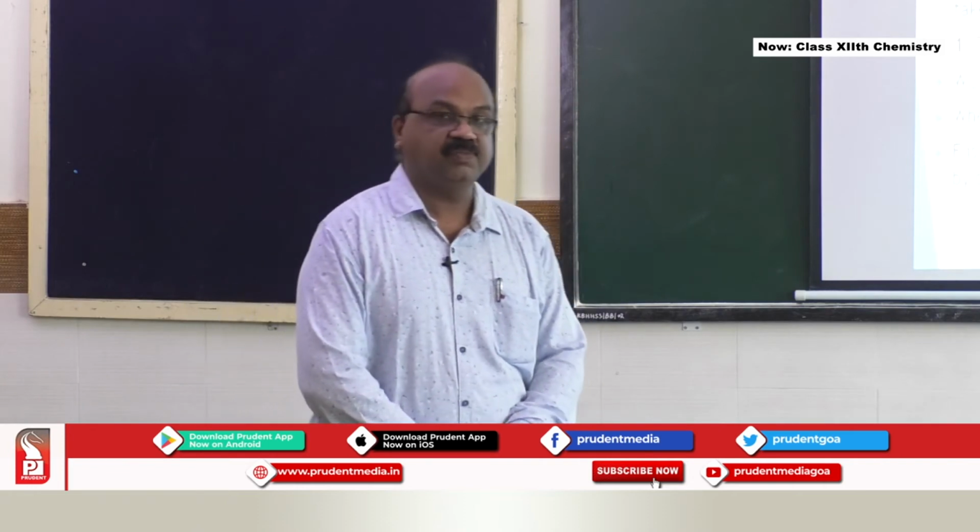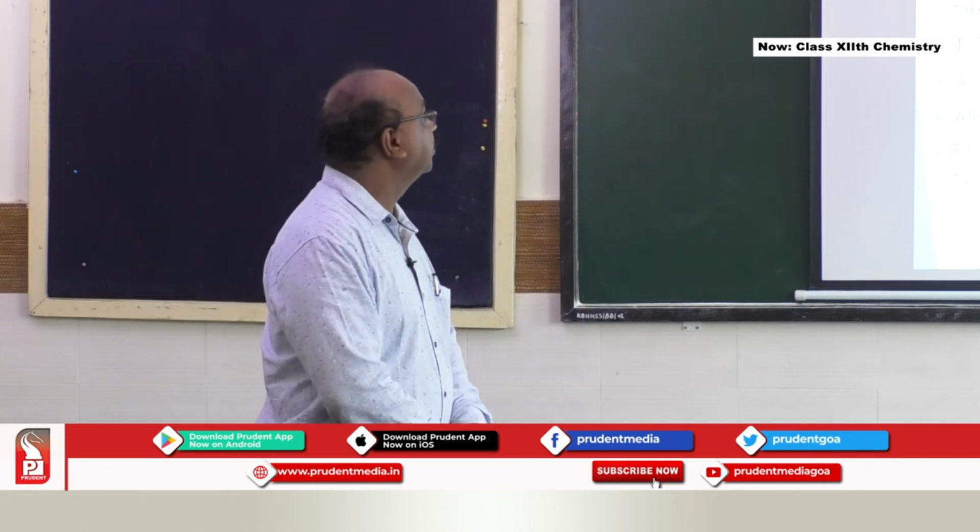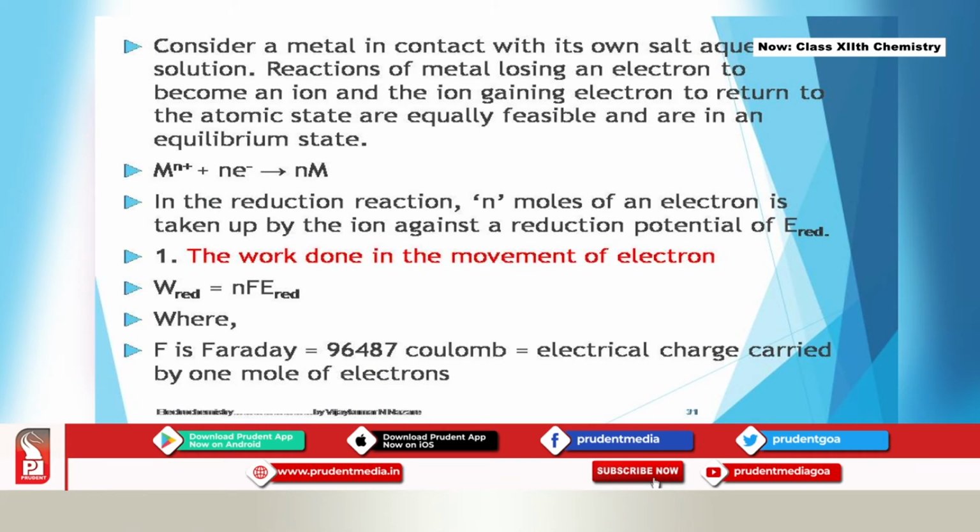Let's try to understand one more concept with respect to this. Consider a metal in contact with its own salt aqueous solution. The reactions of the metal losing electrons to become an ion, and the ion gaining electrons to return to the atomic state, are equally feasible and are in equilibrium: M^n+ plus n electrons giving you M. In the reduction reaction, n moles of electrons are taken up by the ion against the reduction potential E red.